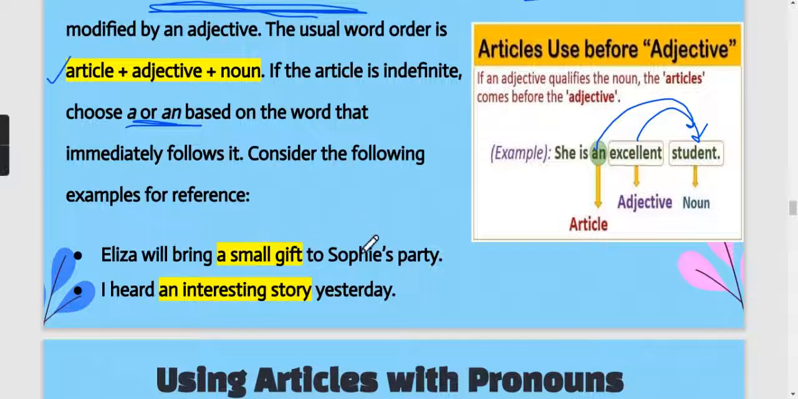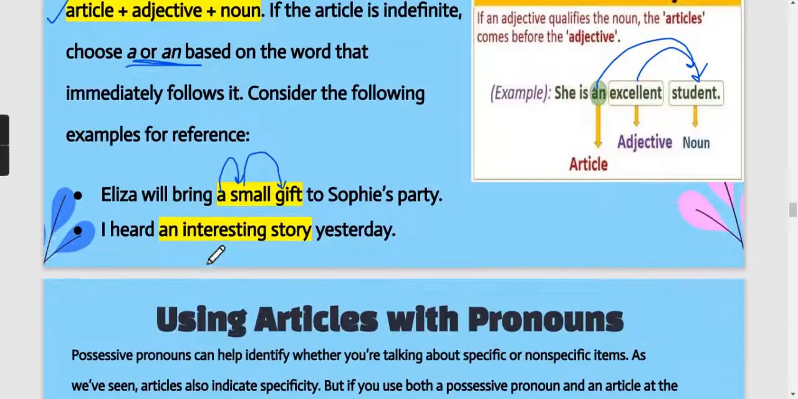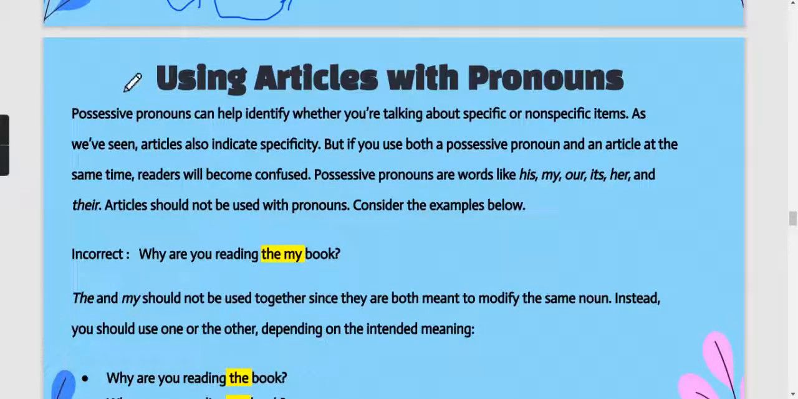Eliza will bring a small gift to Sophie's party. So article a will modify the adjective and the adjective will modify the noun. I heard an interesting story. Again, an will modify the adjective and the adjective will modify the noun. Okay. Again, what happens when a pronoun is coming with articles? So basically we are here talking about the possessive pronoun. Okay, when an article will be coming.